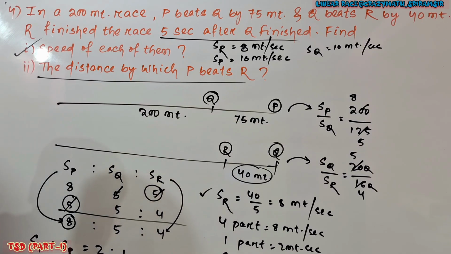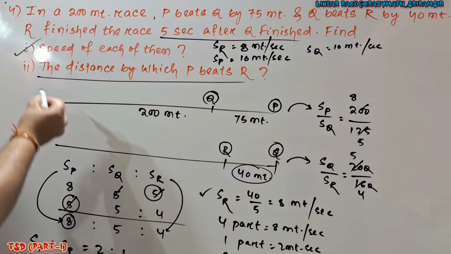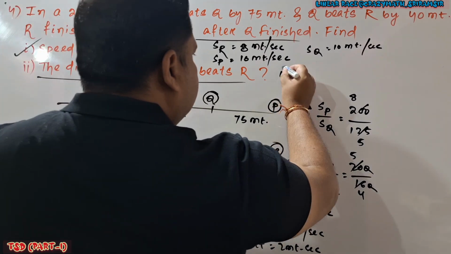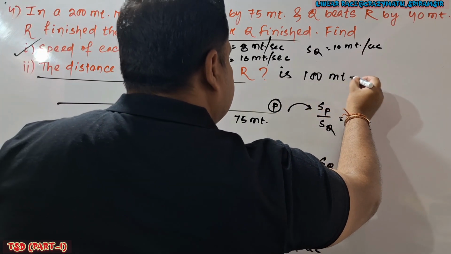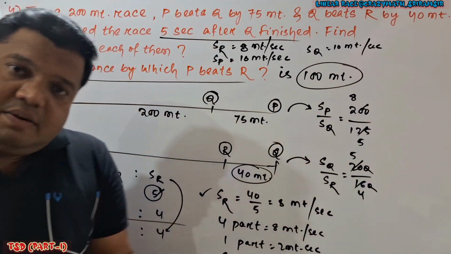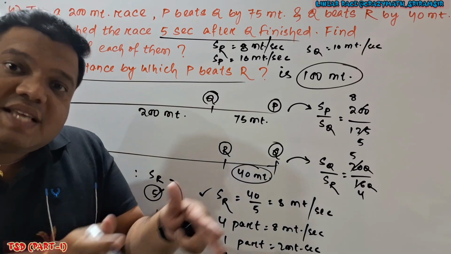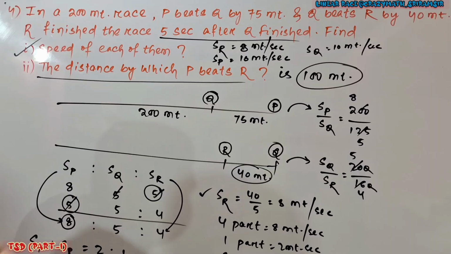That means when P covers 200 meter, R covers 100 meter. So the track length is given as 100. So here the answer is the distance by which P beats R is 100 meter. I mean, when P covers 200 meter, at that time R covers only 100. So P beats R by 100 meter. So this is the answer of B-double-I. In this way you can handle it.